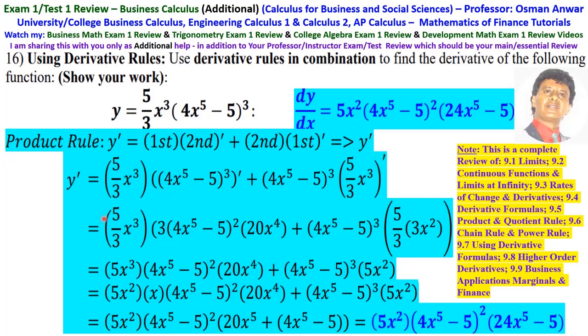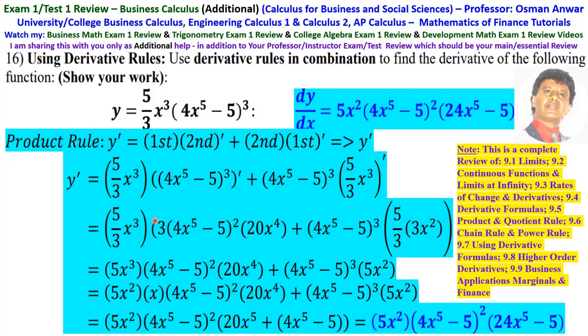So this is 5 over 3x cubed times the derivative of this, which is 3(4x^5 - 5)^2 times the derivative of the inside, which is the chain rule, and that is 20x^4, plus (4x^5 - 5)^3 times the derivative of this, which is 5 over 3x squared.